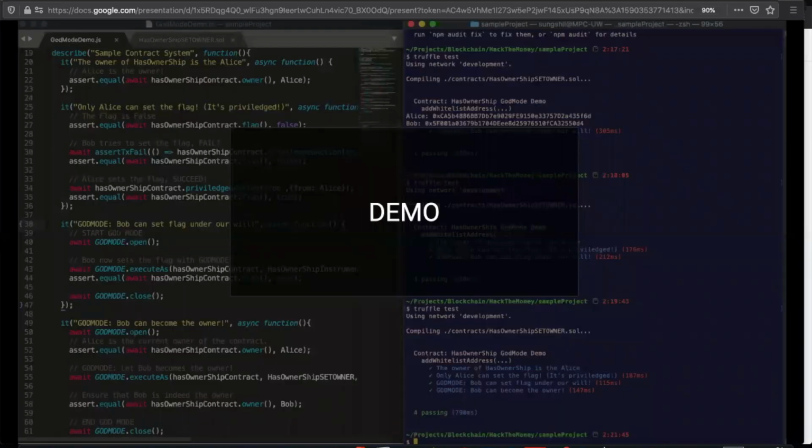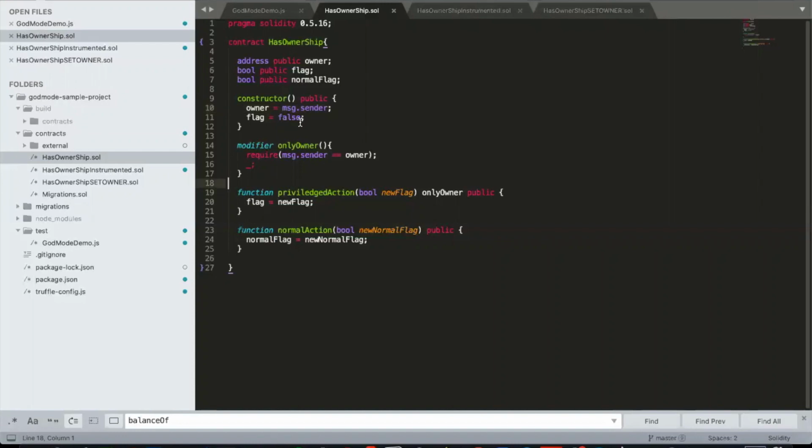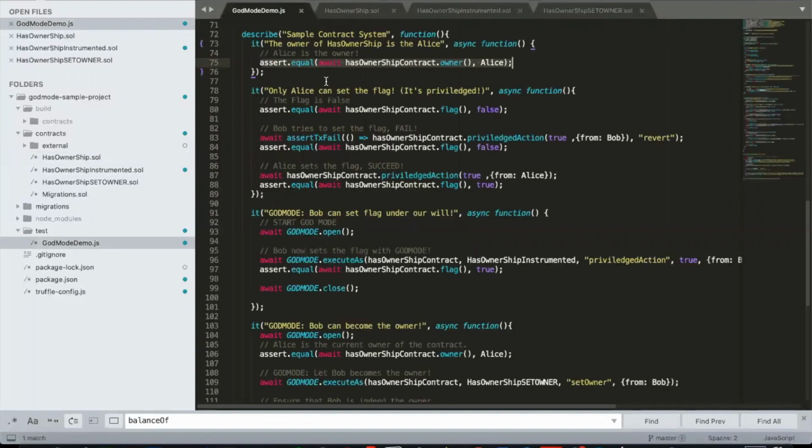Now, let me quickly show you how this would look like. Now I'm in a sample Truffle project. Here I have a contract with a privilege action and only the owner can access it. The owner is set during deployment and there is no way of changing the owner. And this can also be seen in our tests.